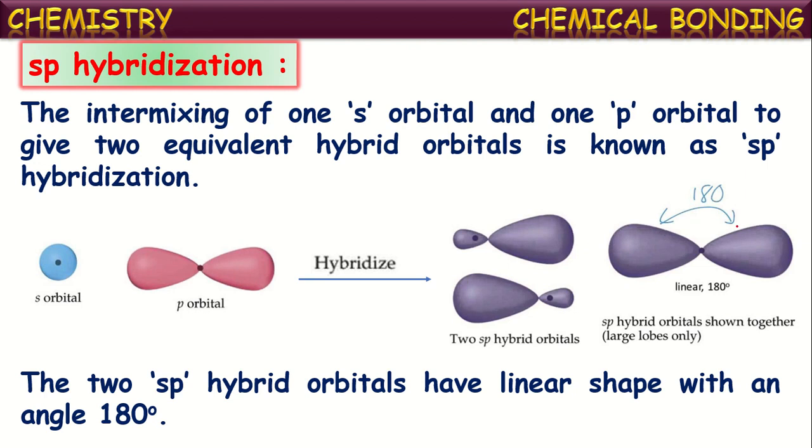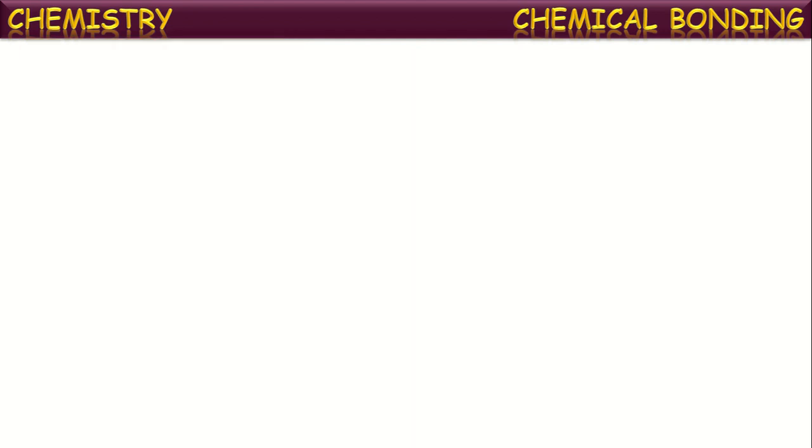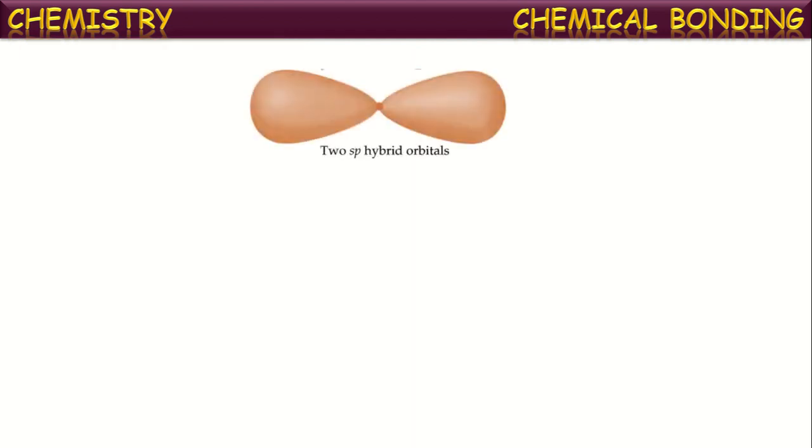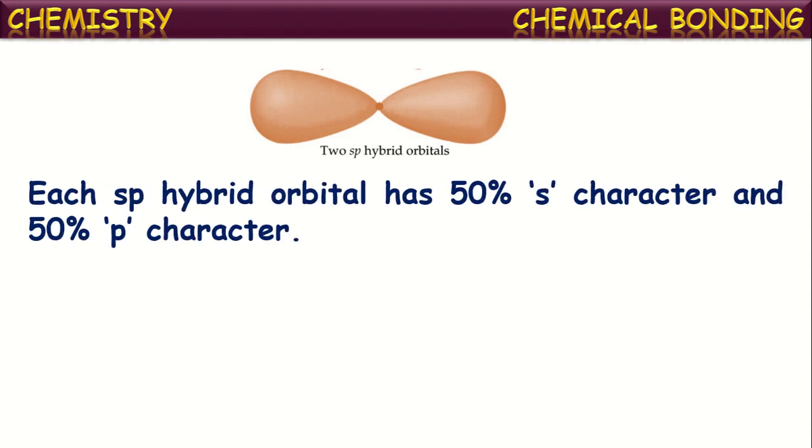Hence the bond angle here is 180 degrees. So in sp hybridization, the molecule acquires a linear shape with a bond angle of 180 degrees.